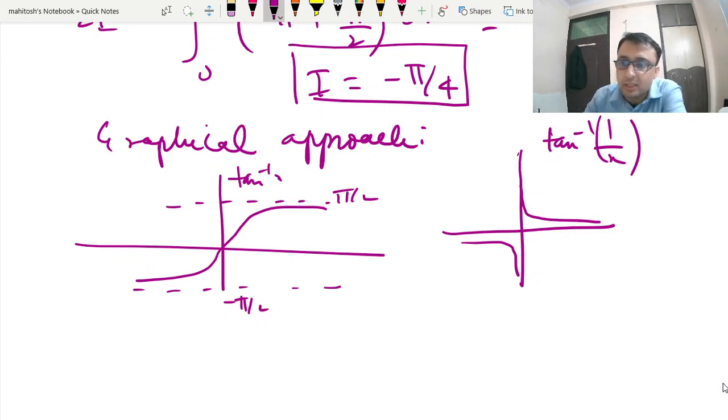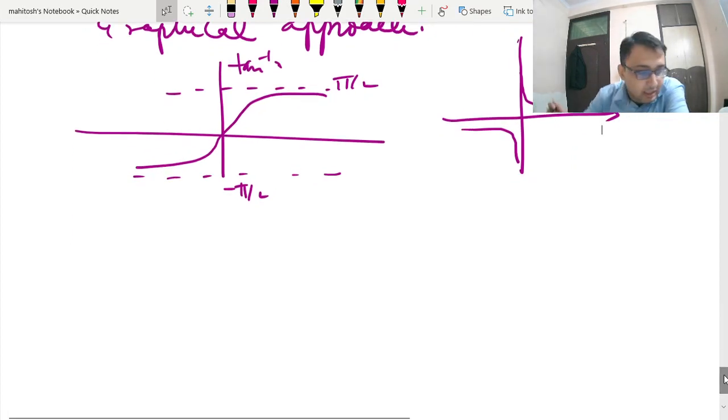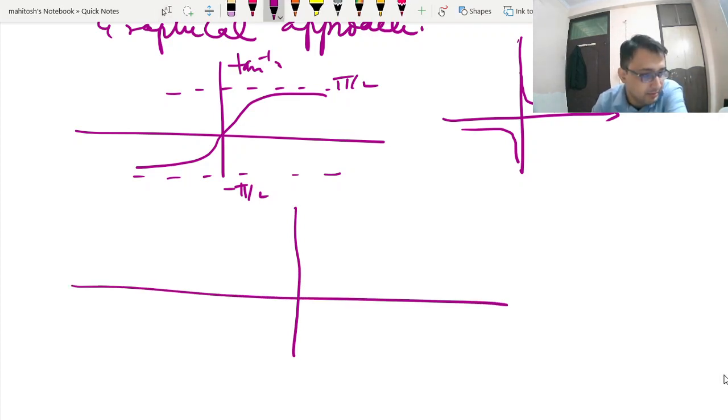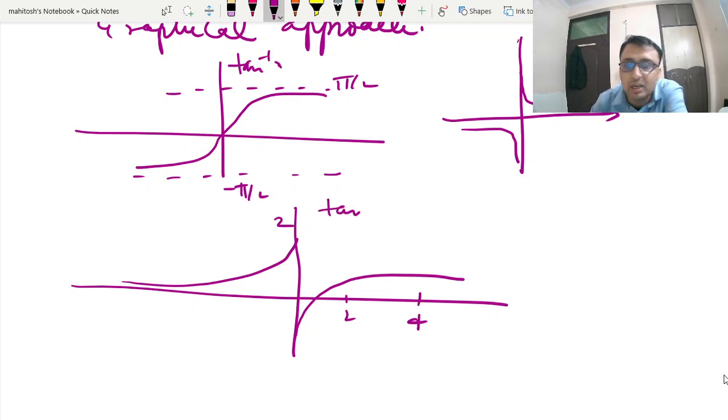Okay, that can also be done. But we are interested in the graph of tan inverse of 1 minus 1. I know you will not remember all of this graph, but this is just to justify graphically. So this is the graph of your tan inverse.